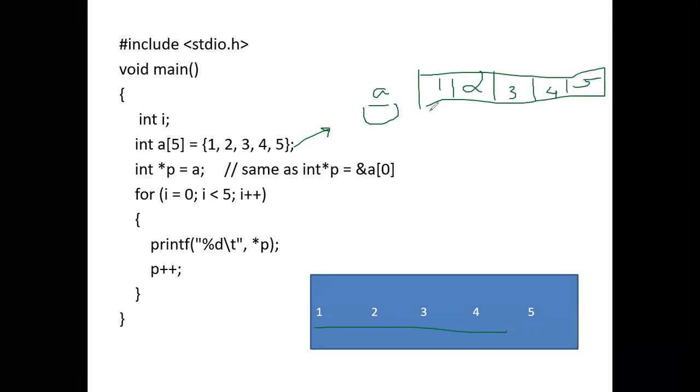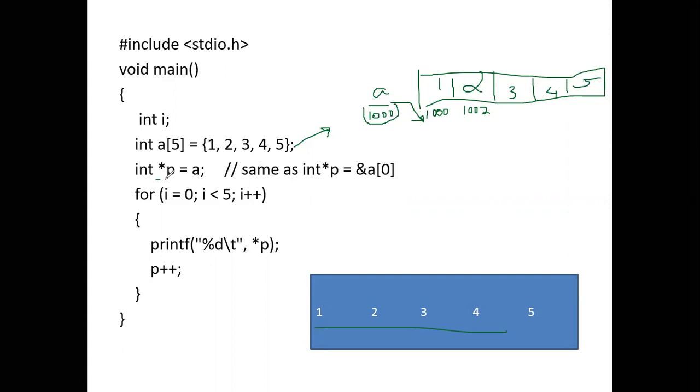It will have some base address, 1000. Since it is of type integer, the next will be 1002. Each will take 2 bytes, so 1004, and so on it continues. The array variable will have the base address, so we point to this base address.